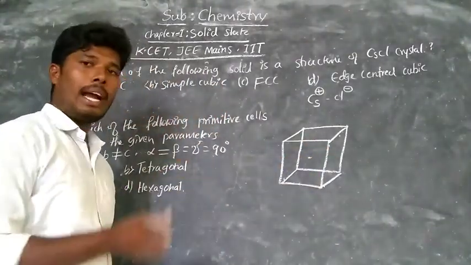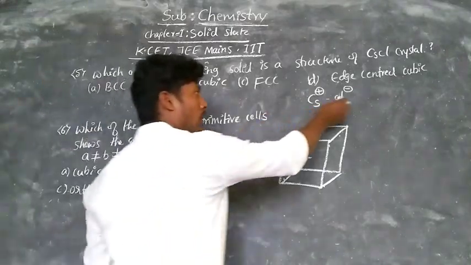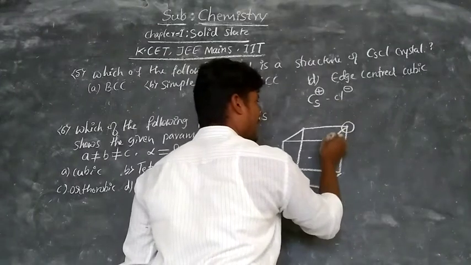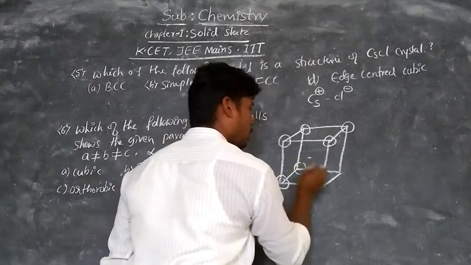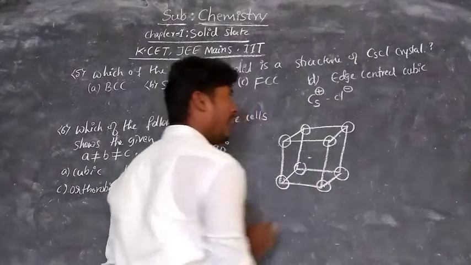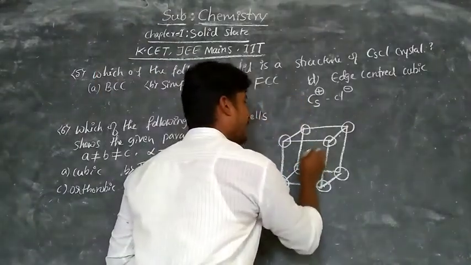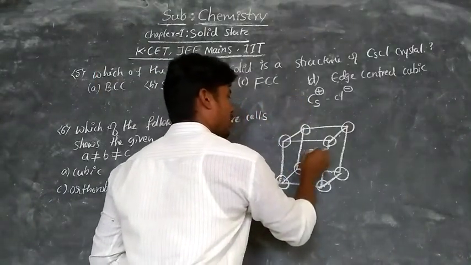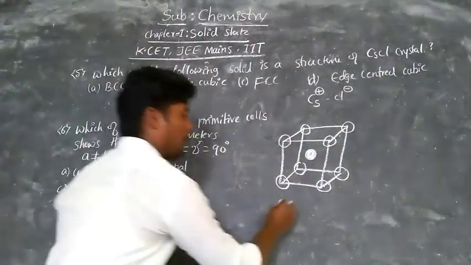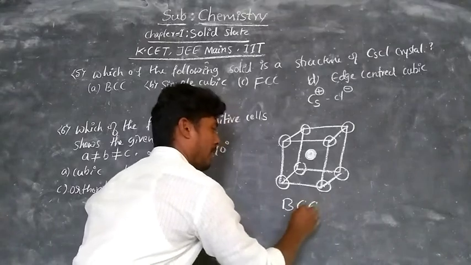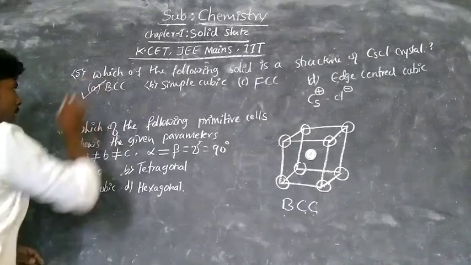Due to the high atomic size of cesium and less atomic size of chloride, the chloride ions, the Cl minus ions, occupy the corners of the cubic crystal, and the cesium positive charge ion occupies the center of the crystal, and the resultant lattice is called body centered cubic crystal. Therefore the right answer is A, BCC.